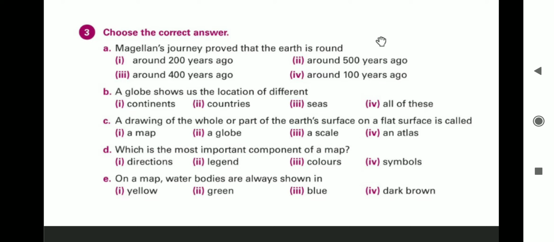Now, I am repeating. You please check. The first is around 500 years ago. Then, the globe shows us the location of all of these. Third one, a map. After that, directions. And the last one is blue.